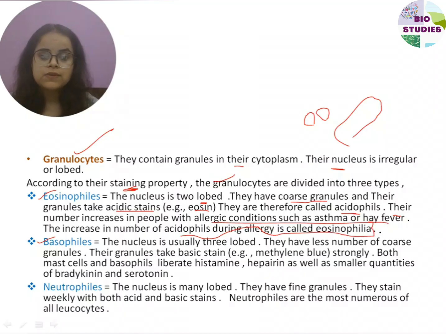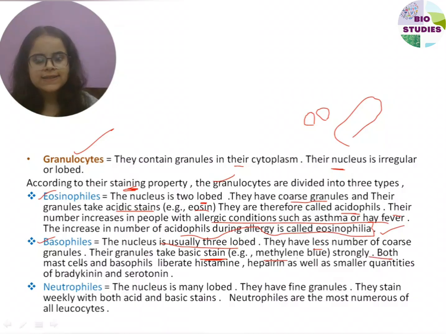Okay. So yes. Second is basophils. The nucleus is usually three-lobed. They have a small number of coarse granules, and these granules take the basic stain like methylene blue. Methylene blue is a basic stain. They will retain the methylene blue, or the basic stain, strongly.